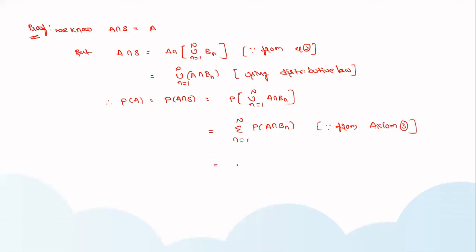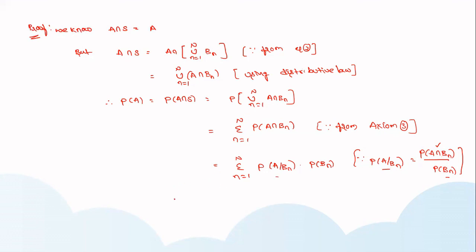Now I can write this as sigma n equal to 1 to n of P(A given Bn) P(Bn). How can you write this? If you take the probability of A given Bn, what is the conditional probability equation? It is P(A intersection Bn) divided by P(Bn). But what you require is this term only. So if you multiply P(A given Bn) into P(Bn), you get P(A intersection Bn), so I can replace it here.